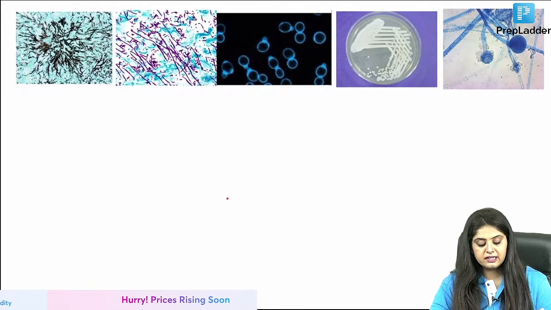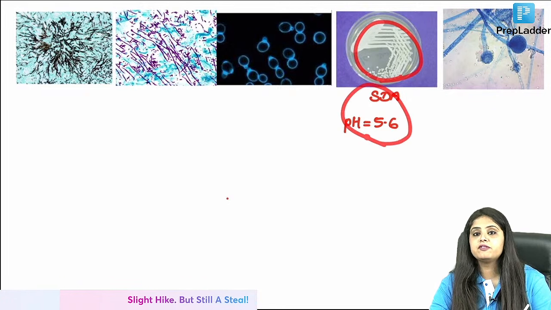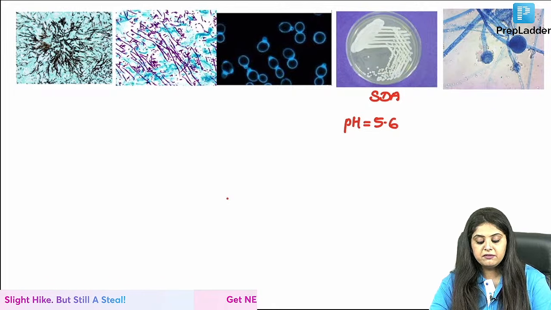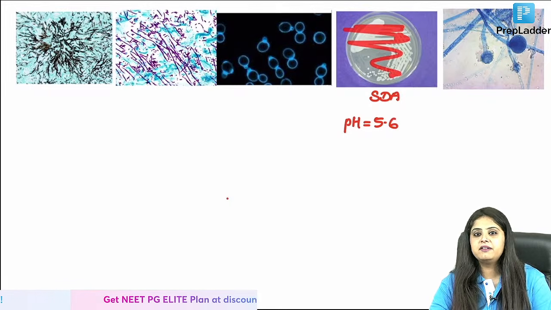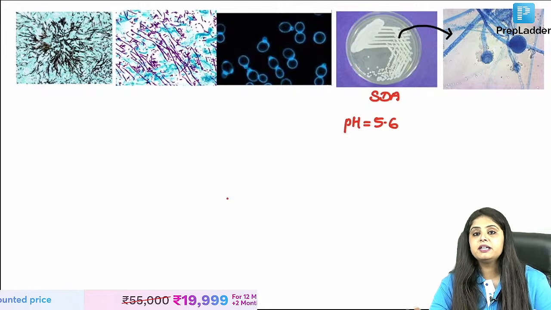Ma'am, how does SDA look? This is SDA in the center. This is how it looks like. pH 5.6, we have studied that. But from this SDA, you said, okay, this white fungus is seen. Now I want to look at this white fungus under the microscope.